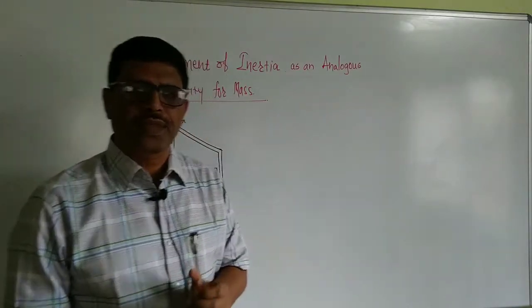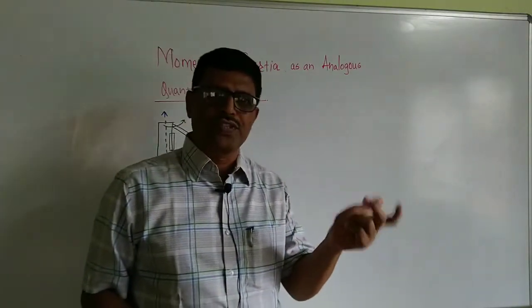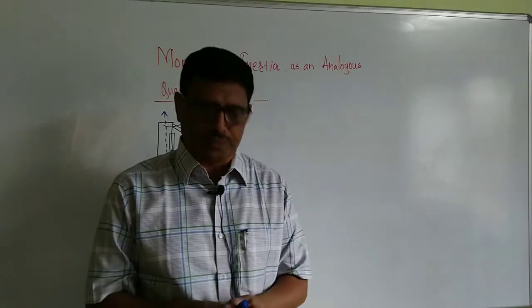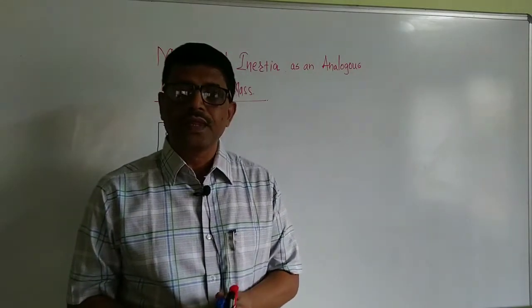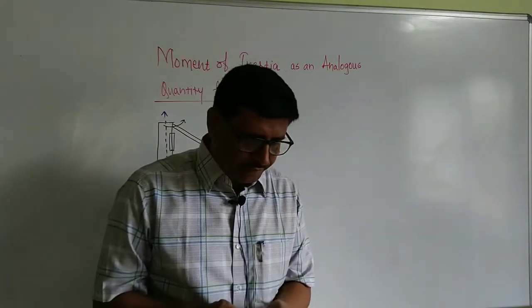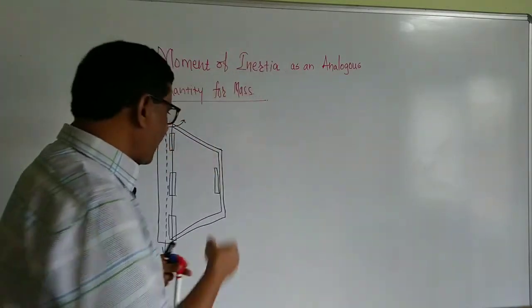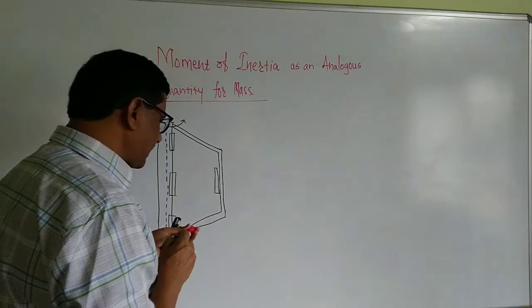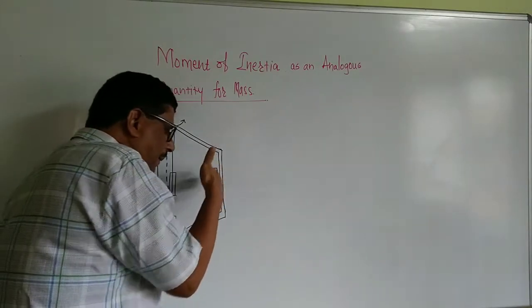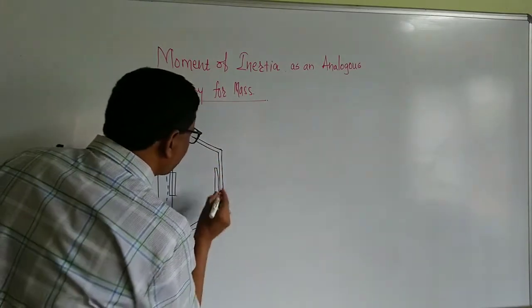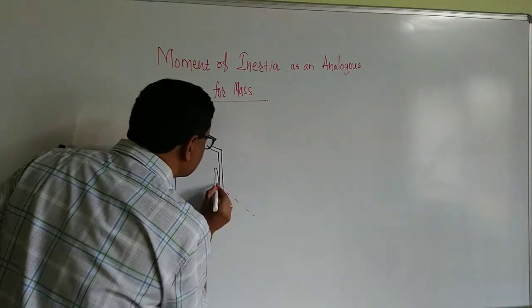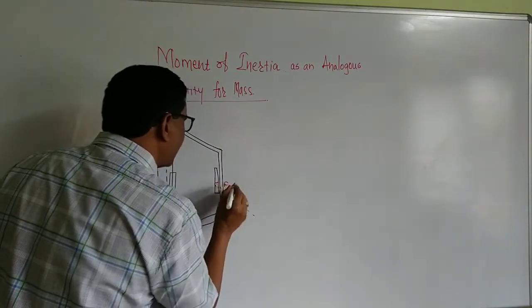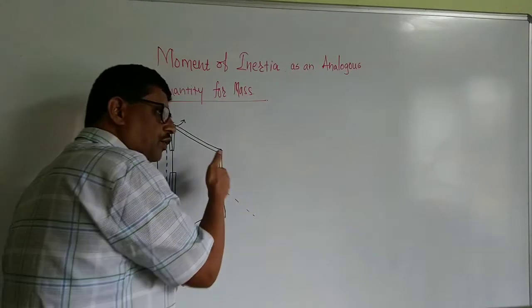Therefore, the turning effect of a door, which is a part of rotational motion, is possible by applying a perpendicular force. I am not able to draw it exactly as it is perpendicular to the plane, but I will show that it is like this. Force is applied perpendicular to the door.